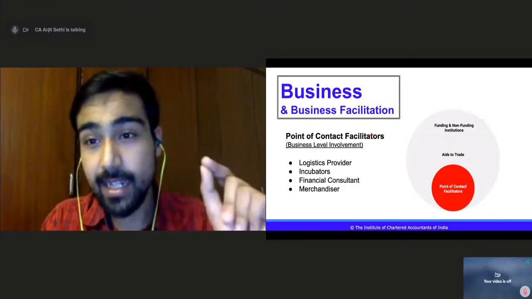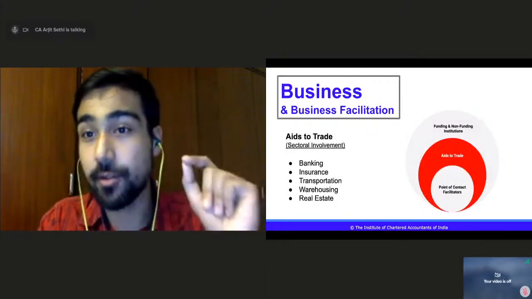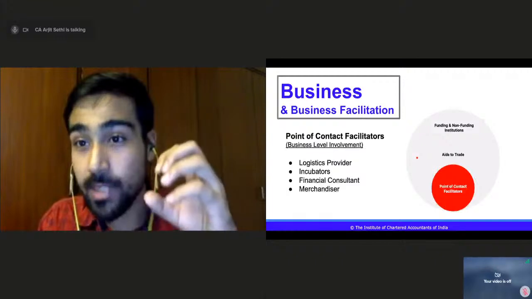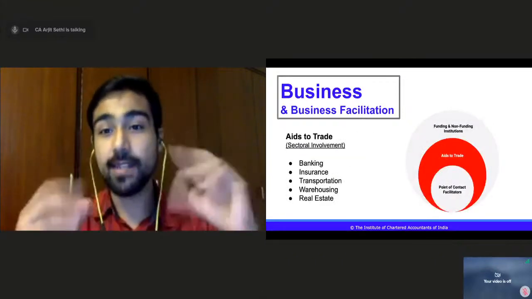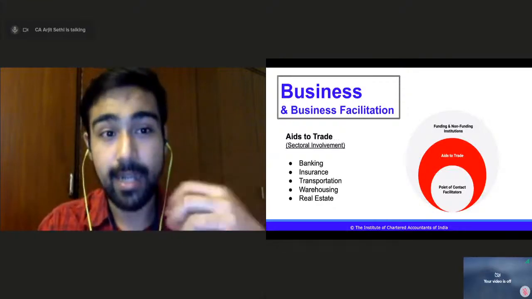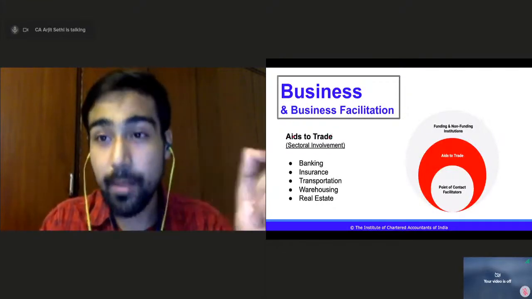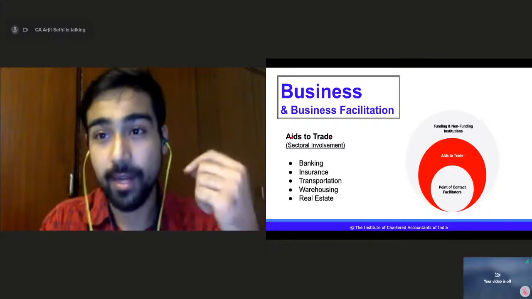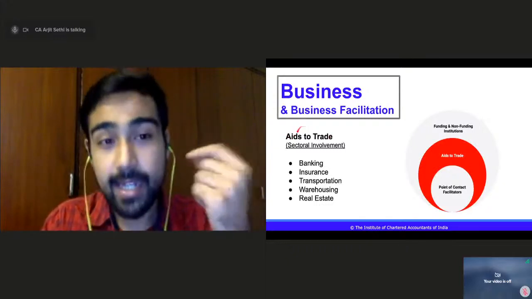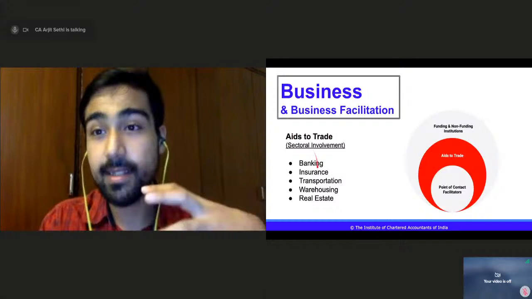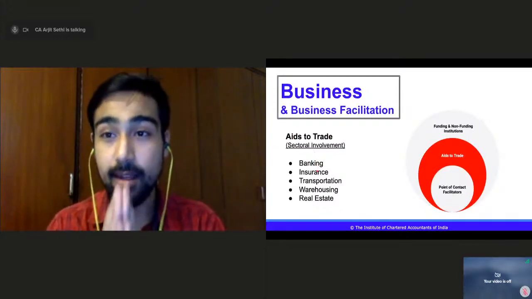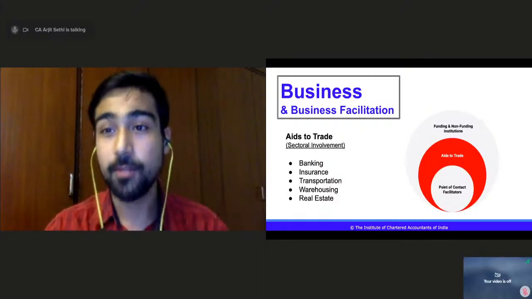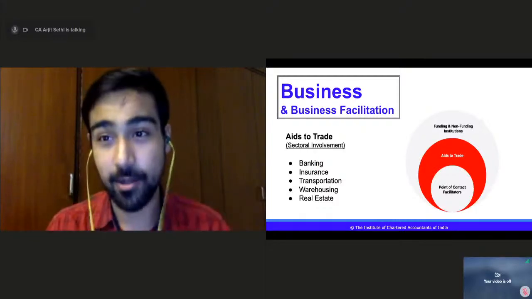right? On the second level, we have aids to trade, right? The first level, the closest, is point of contact. The second, the outer level, is called aids to trade, right? Aids to trade means helping. Aid means to help, right? So support to trade, aids to trade, right? These are different businesses that are actually helping a particular business to grow, to thrive, to function in the economy,